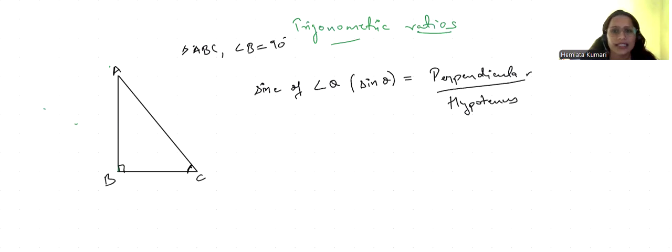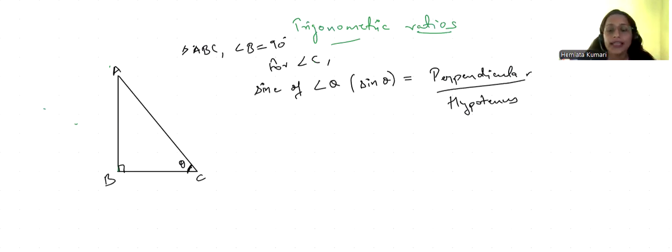Now, I have written here theta. I can write here angle theta as well as I can write angle C. That depends. So for angle C, we are talking about angle C, which is named as theta here in this triangle ABC.